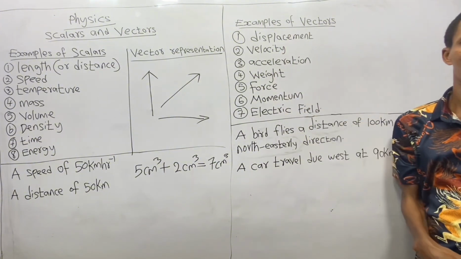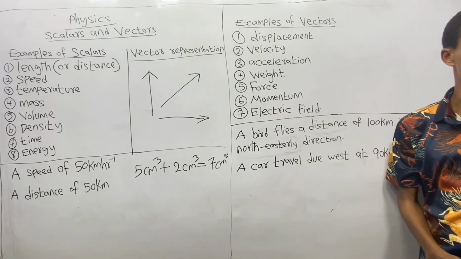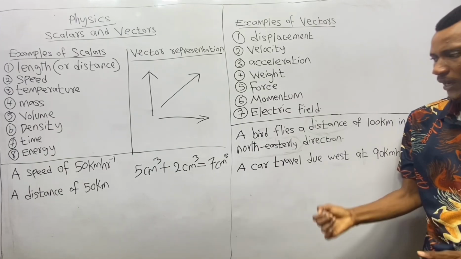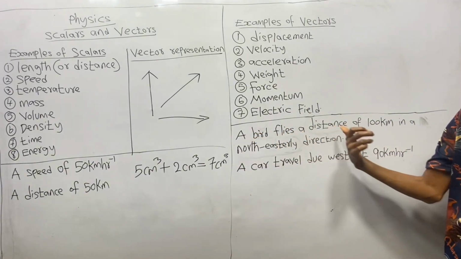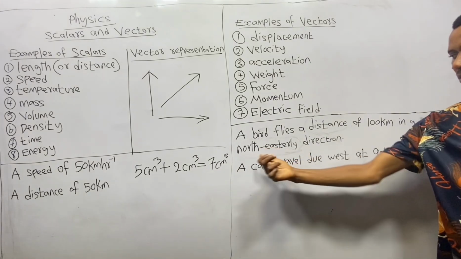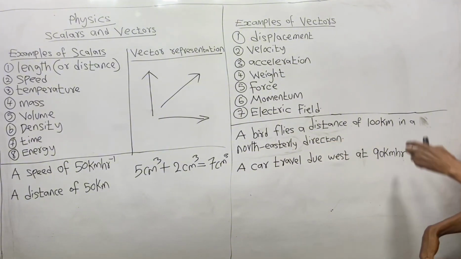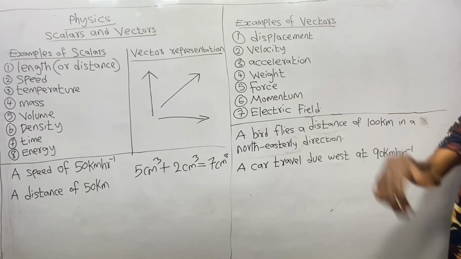What is displacement? Displacement is distance in a specified direction. Now let's take a look at this first statement. A bird flies a distance of 100 kilometers in a northeasterly direction. This statement describes the vector quantity called displacement.